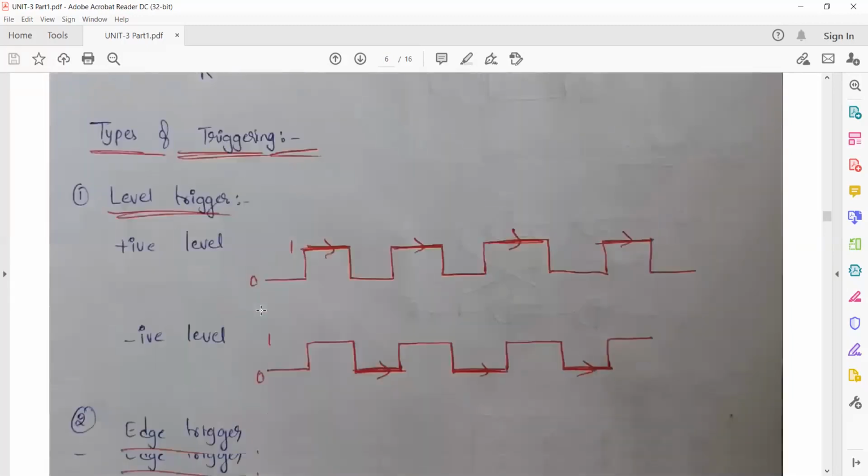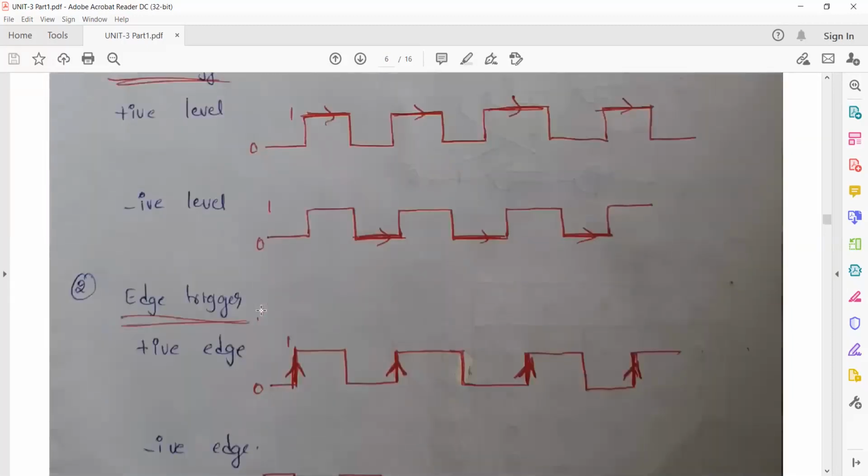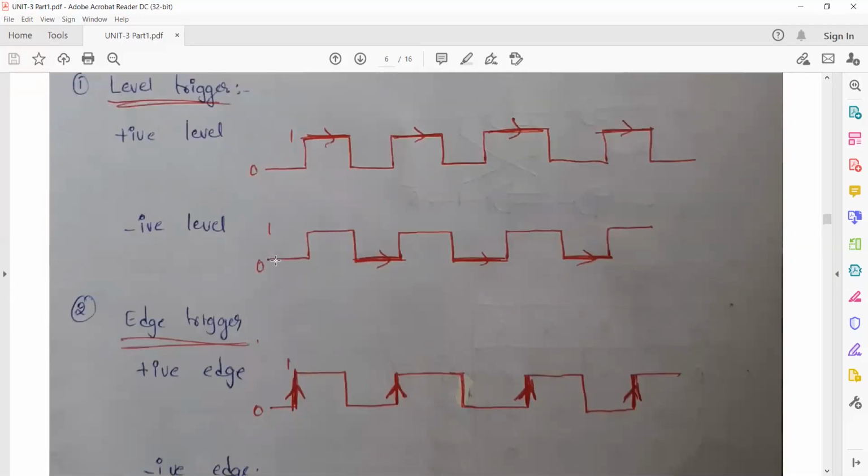So how many types? Here in these notes, we discussed only 2, but there are 3 as per what I discussed yesterday. First one, level trigger. See the level, how they are triggering it.